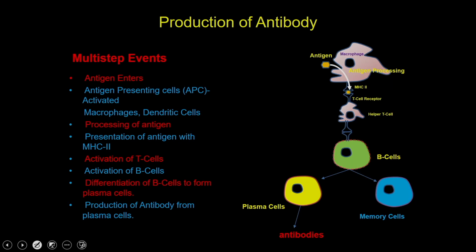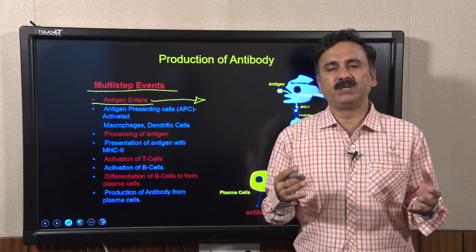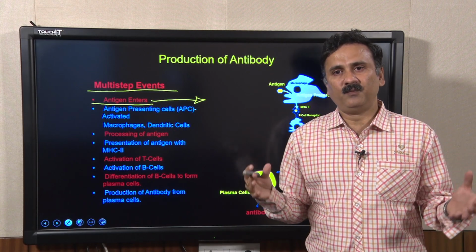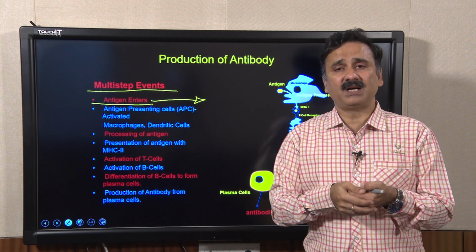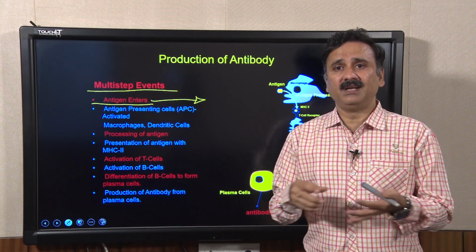Now, let us see what the different events are that are required for getting the antibodies produced in the organism. So, the first event is that the antigen is going to enter into the host body, and as soon as the antigen enters into the host body, the first cells which are going to encounter these antigens are called antigen presenting cells.